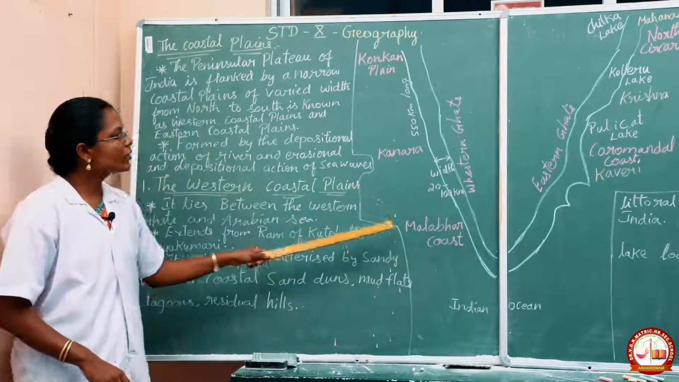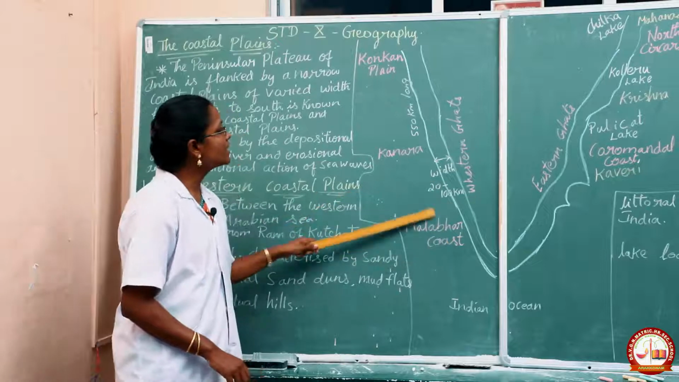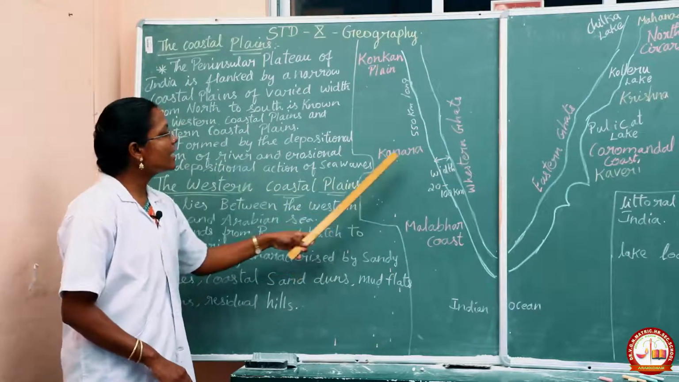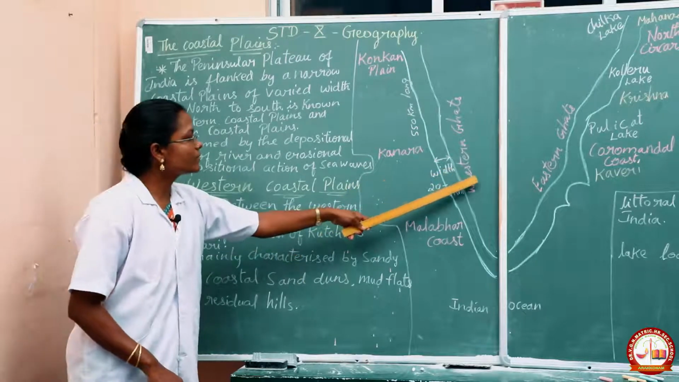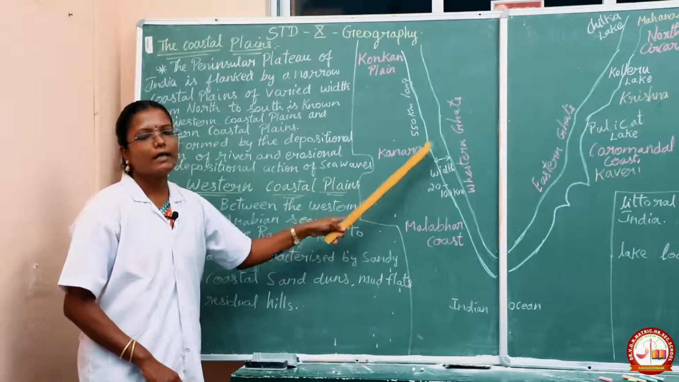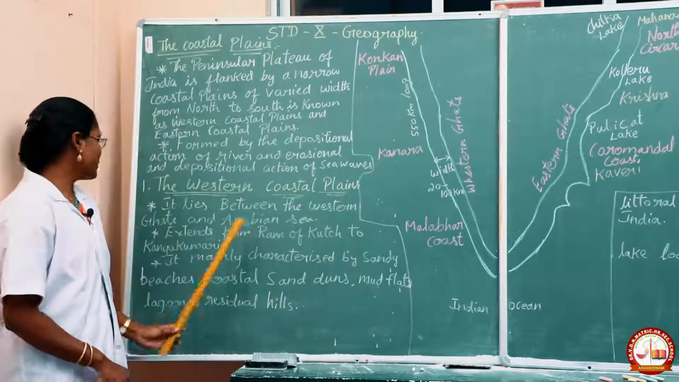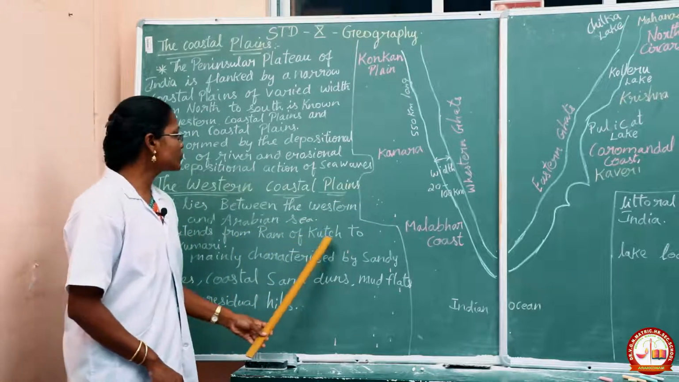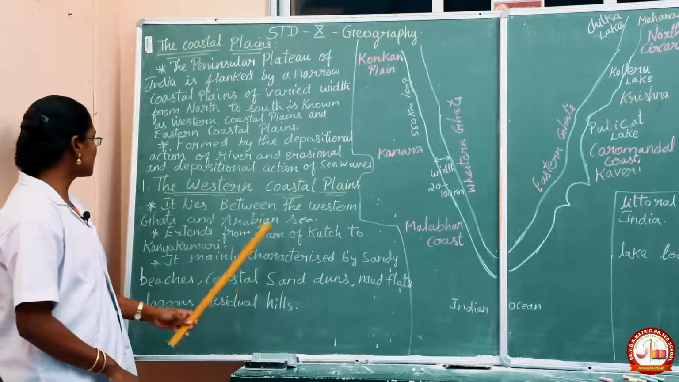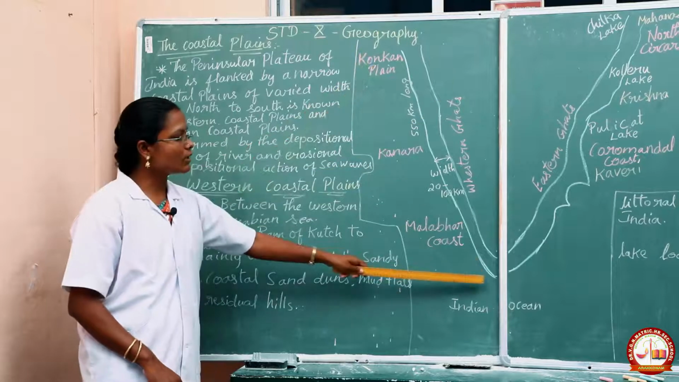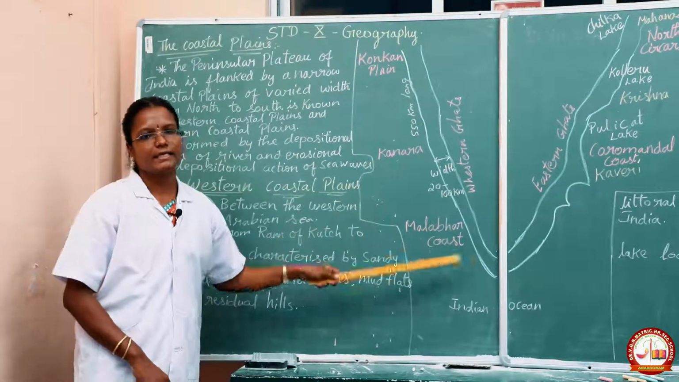Okay, first we are going to see about the western coastal plains. It lies between the western Ghats and the Arabian Sea. The middle will be called the western coastal plains. It extends from the Rann of Kutch in the north to Kanyakumari in the south.